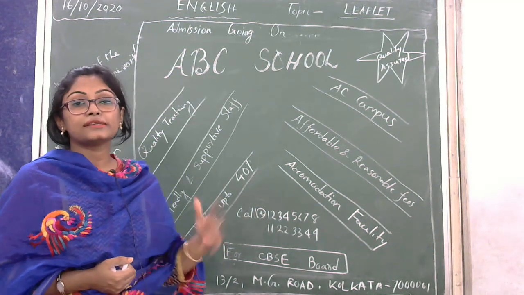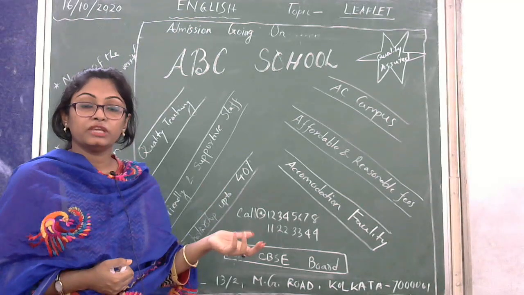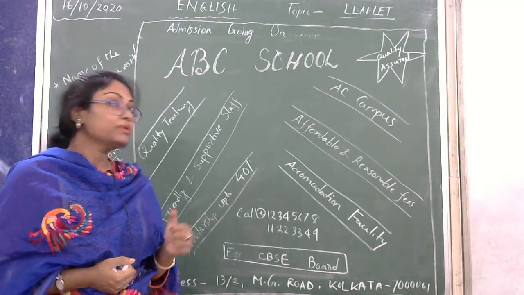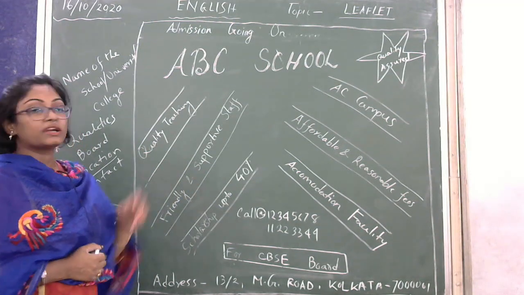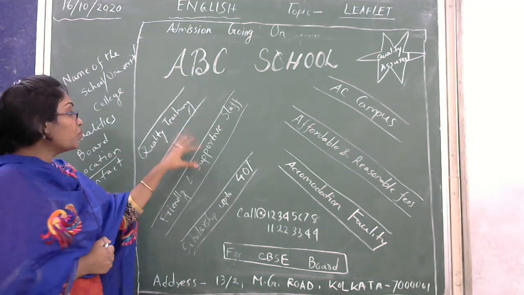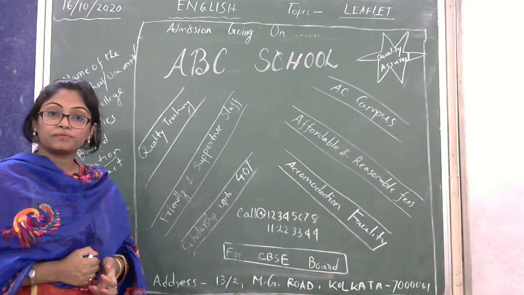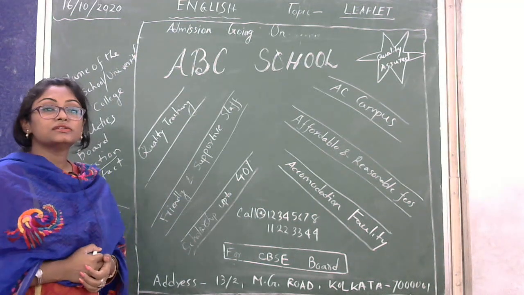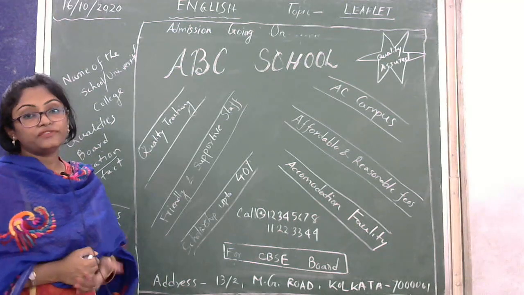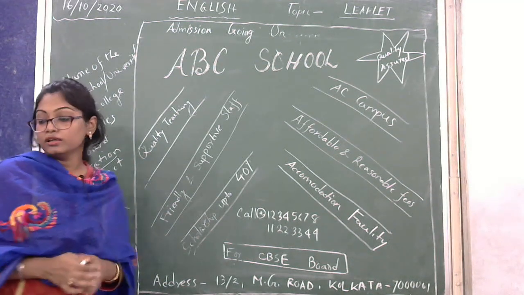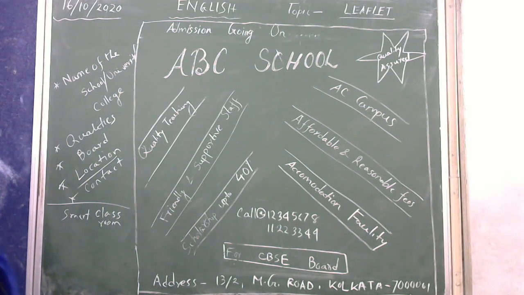Understood? So that is a totally different pattern you are seeing here. Okay? Now, these six pieces of information that I have written in this way, you can write in the box, or you can write in the circle. So that is totally up to you. So this pattern I have followed. Okay? Now I am writing the question, focus on that.